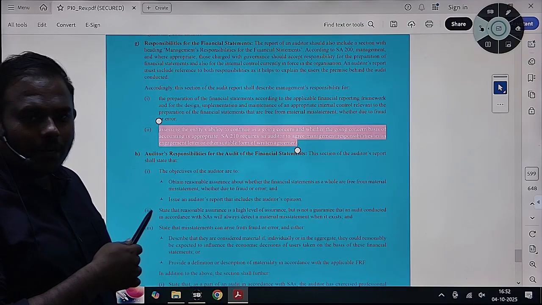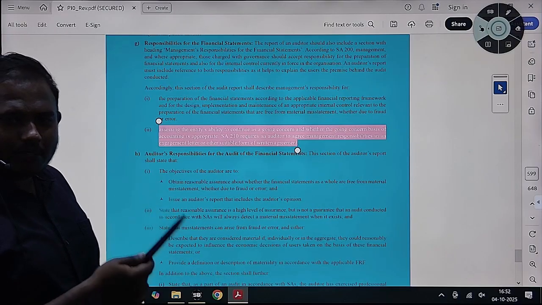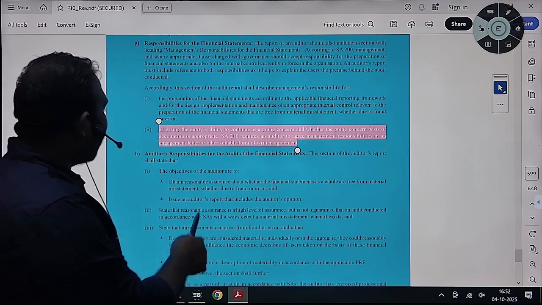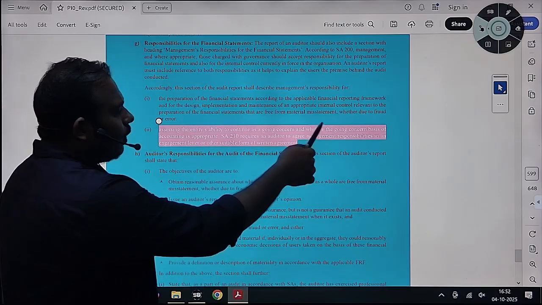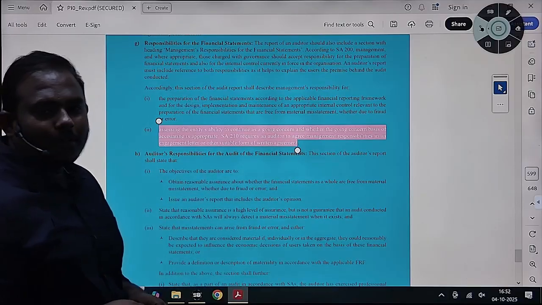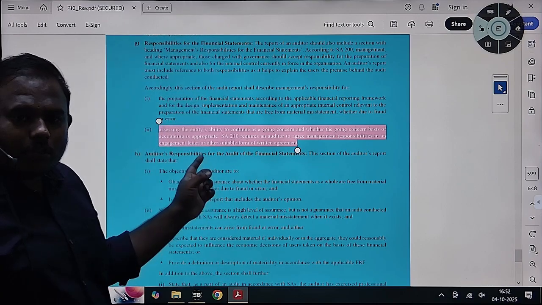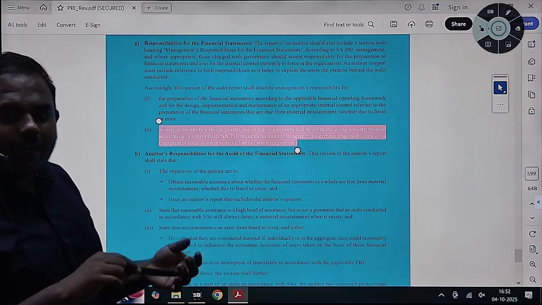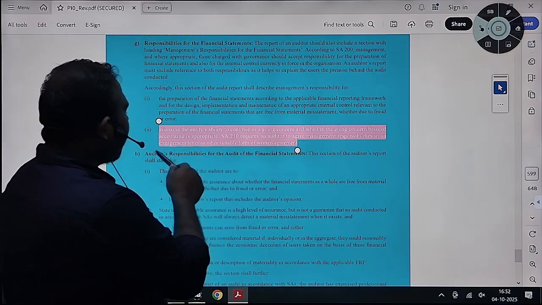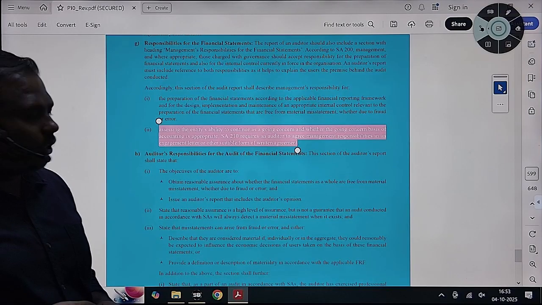Management, first of all, has to determine, in the preparation of financial statements, whether it is assessing the entity's ability to continue as a going concern. And as per SA 210, the auditor agrees management responsibilities, whether they have disclosed the management responsibilities and they have agreed. As per SA 210, management agreed to the responsibilities in the form of a written agreement, which they have to disclose.